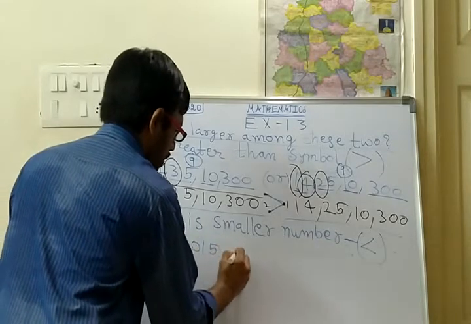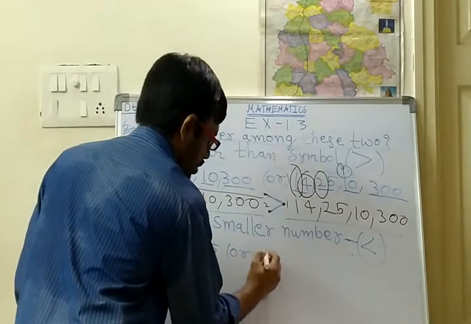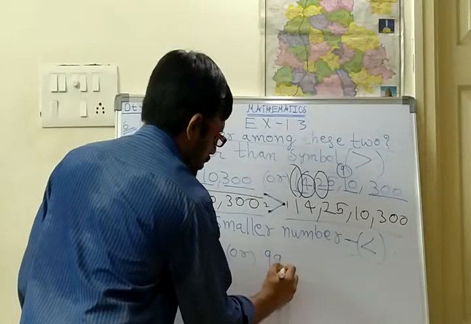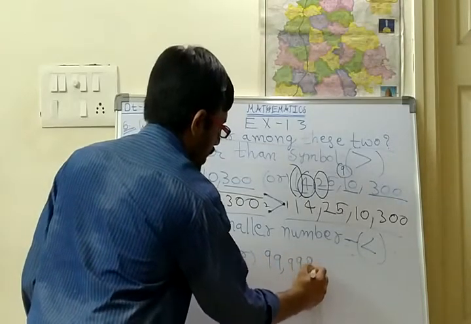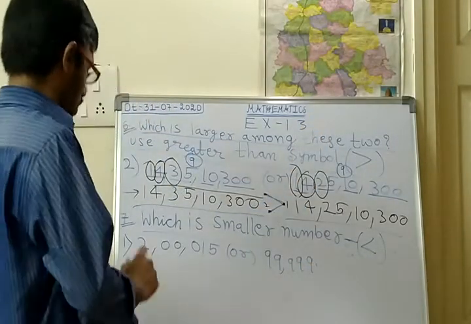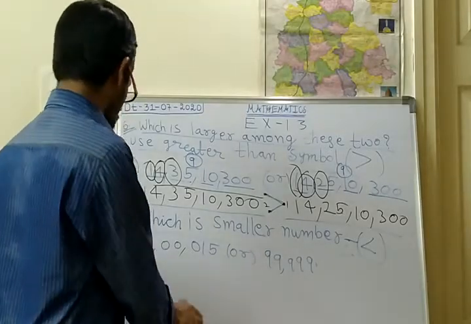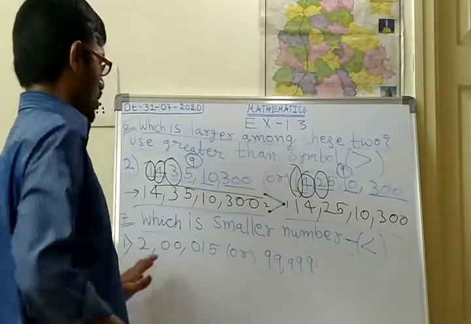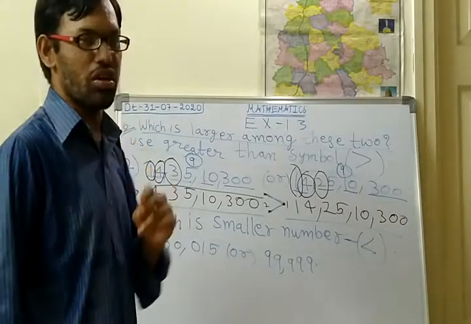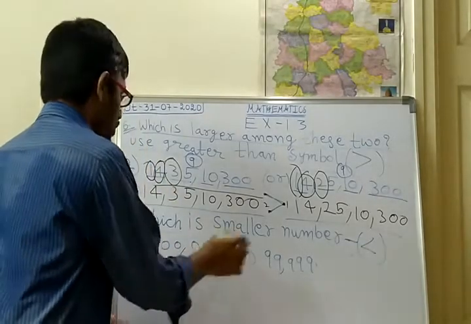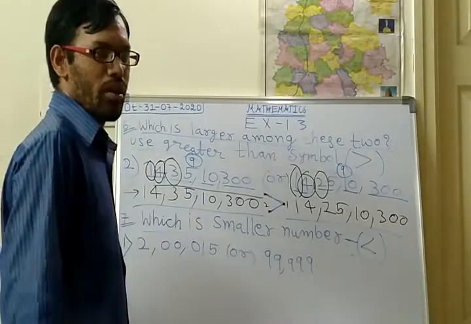200015 or 99999. Okay, this is the question. So from this, first of all identify. With the help of 2 methods you should identify. So first count the number of digits.